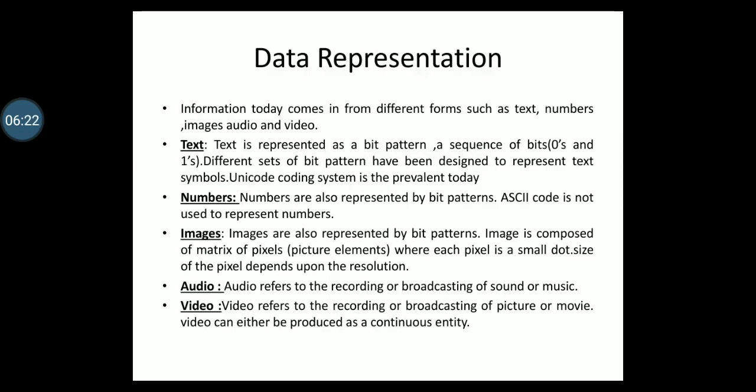Next, we'll see about data representation. Today, information comes in different forms such as text, numbers, images, audio, and video. We'll see about text. In data communications, text is represented as a bit pattern, a sequence of bits, that is zeros and ones. We can have different sets of bit patterns designed to represent text symbols. Each set is called a code, and the process of representing symbols is called coding.